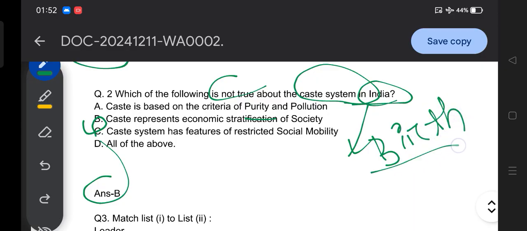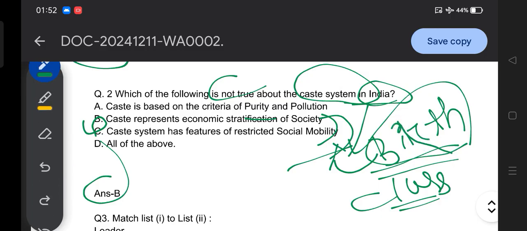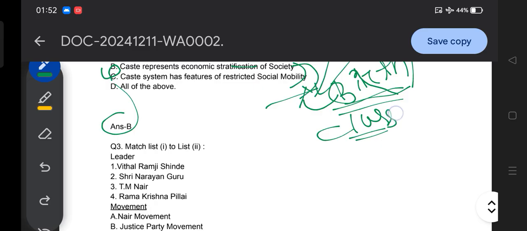By birth, a caste system is determined. A people are rich, a people are poor, it is not their caste, it is their class. But caste in India is determined by birth. No matter how rich or poor you are, your caste is something rigid in India. In a general sense, that is how we understand the caste system in India. So with this we move to another question.